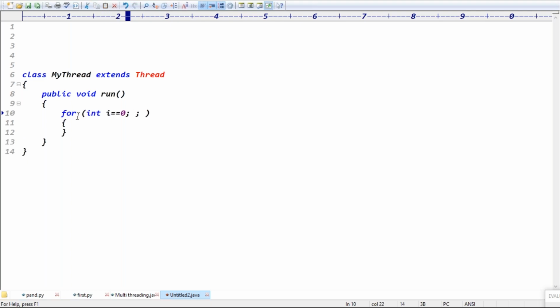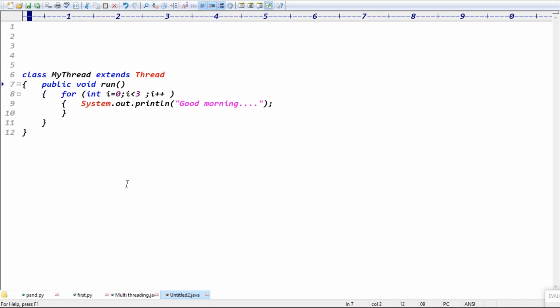For int i equal to 0, i less than 3, then simply i plus plus, right? Exactly, then System.out.println. I said 3 threads are printing the good morning message, right? Yes, 3 threads are printing the good morning message as well.